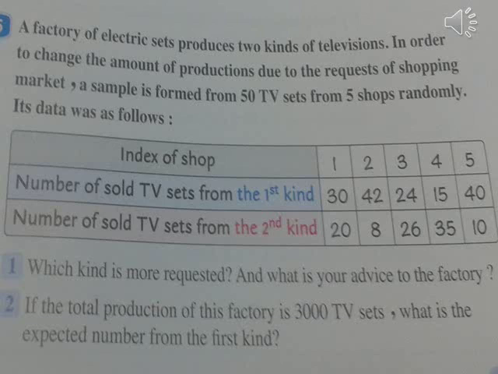Number of sold TV sets from the second kind: 20 from the first shop, 8 from the second shop, 26 from the third shop, 35 from the fourth shop, 10 from the fifth shop.